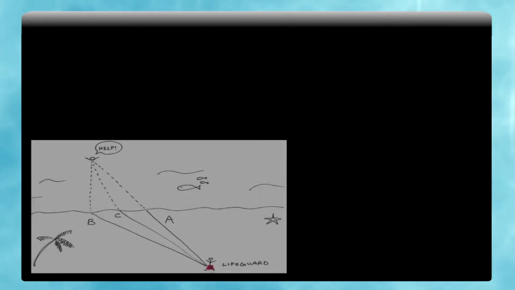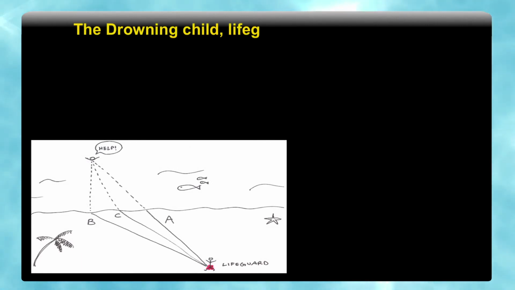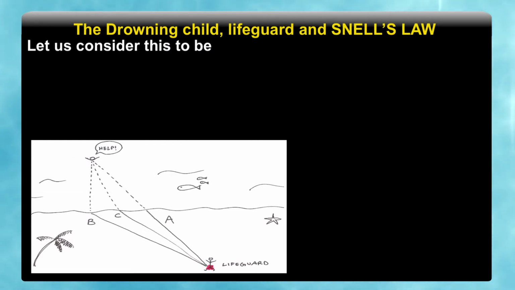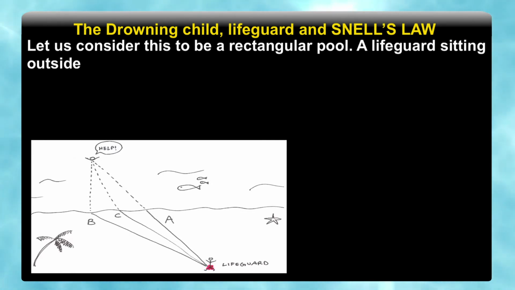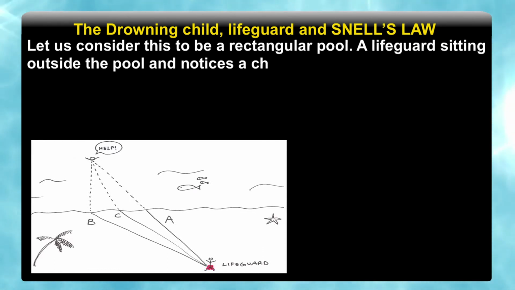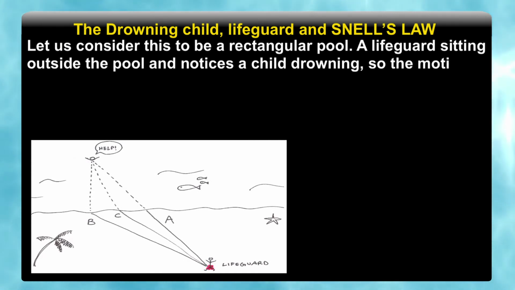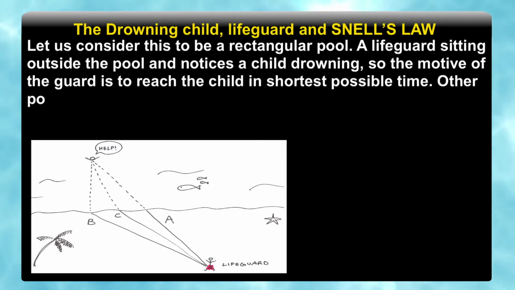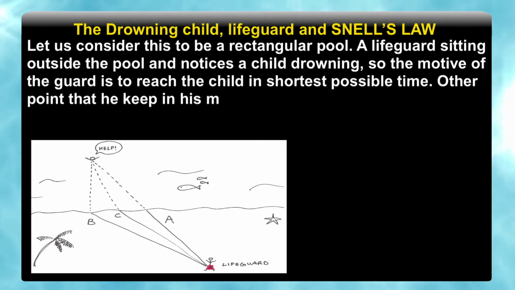I am showing a picture where there is a drowning child and a lifeguard is watching from outside. Let us consider it is a rectangular pool, and a lifeguard who is sitting outside the pool notices that a child is drowning. So, what does he have to do? The motive of the guard is to reach the child in the shortest possible time. That is the need of the hour.